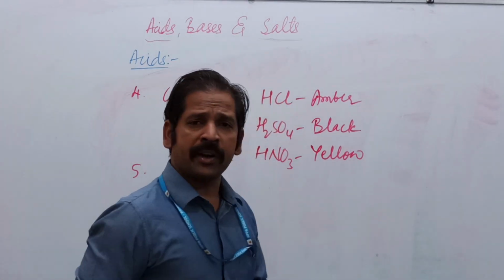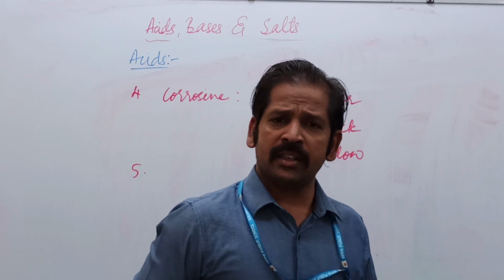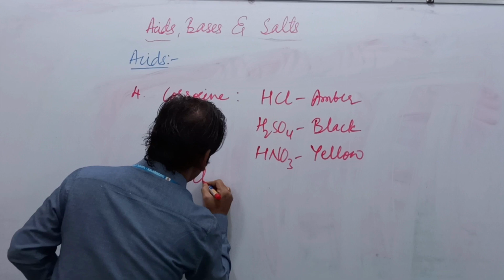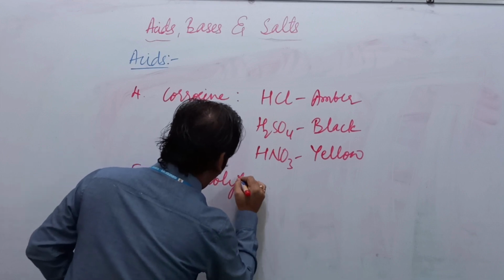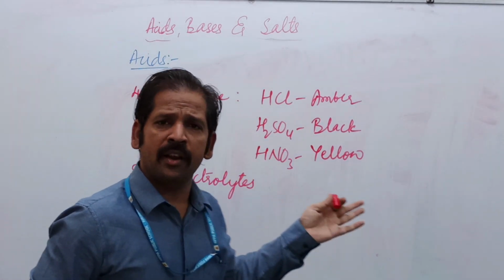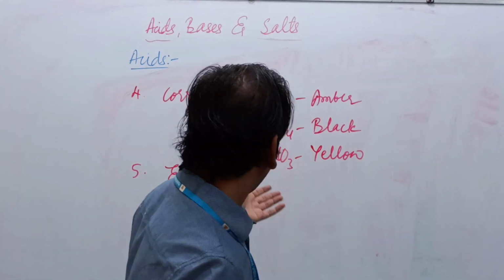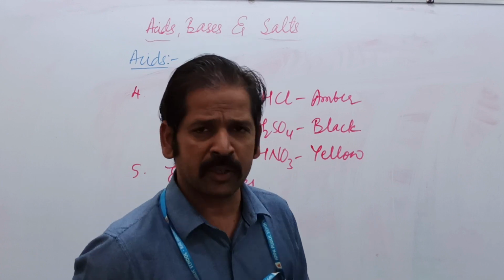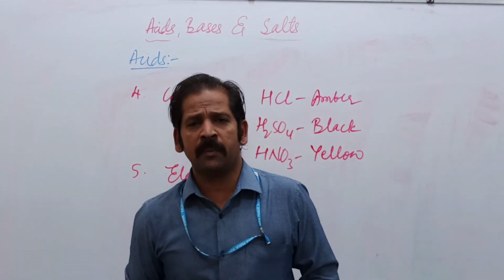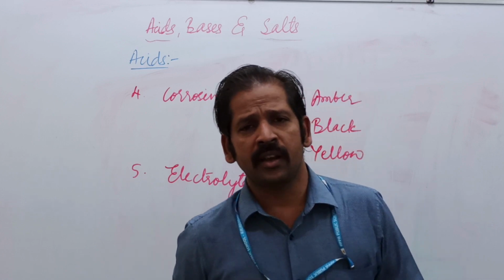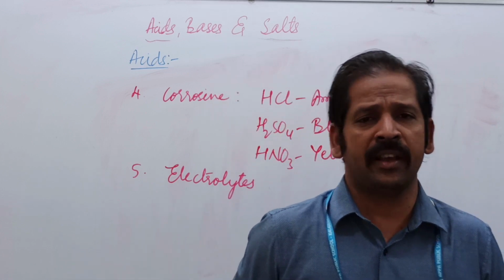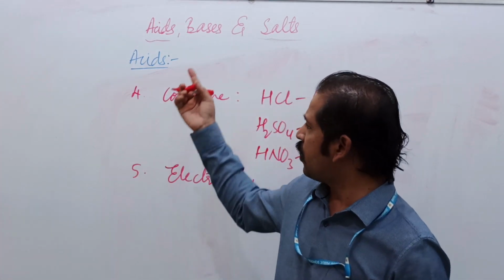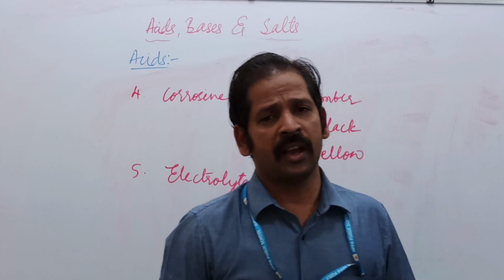And the last point, they are electrolytes. These acids are very good electrolytes, and they are able to conduct electricity in the aqueous solution. These are the physical properties as well as the classification of acids we studied in the earlier class. We will go to the next part, that is chemical properties, because physical properties are over.